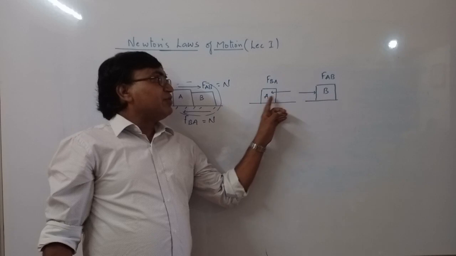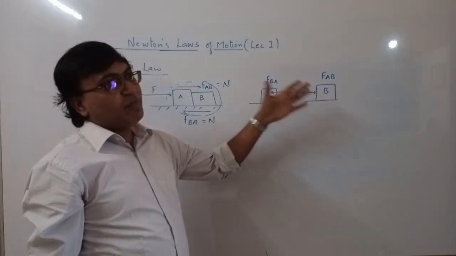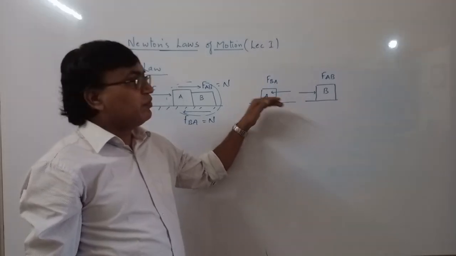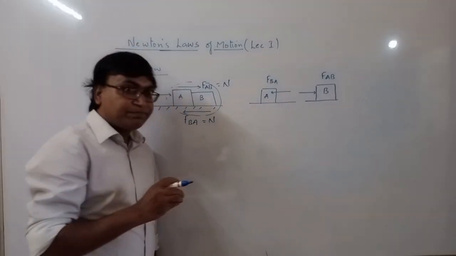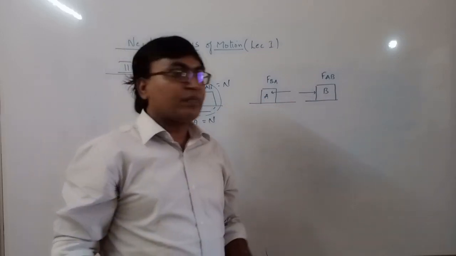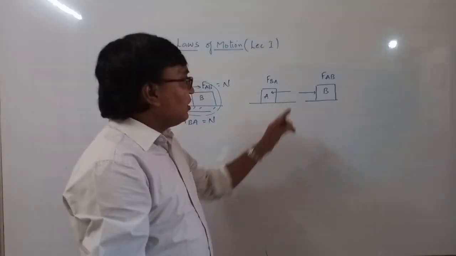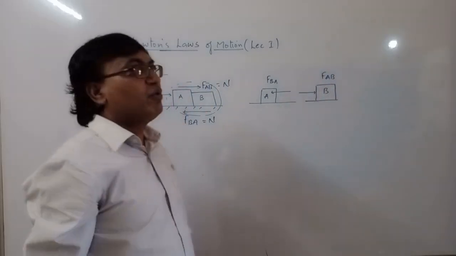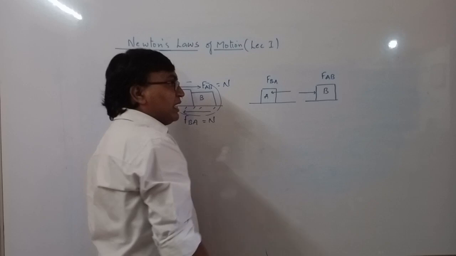एक्शन रिएक्शन पेयर जो है वो दो अलग अलग बॉडीज पे एक्ट करेंगे, ठीक है, सेम बॉडी पे एक्ट नहीं करेंगे. That is the mistake which you make while solving the problems. Okay, so this is one. The second thing is action and reaction pairs, or these two forces, will act simultaneously. जब A पे फोर्स एक्ट कर रहा है उसी समय B पे भी फोर्स एक्ट करेगा.